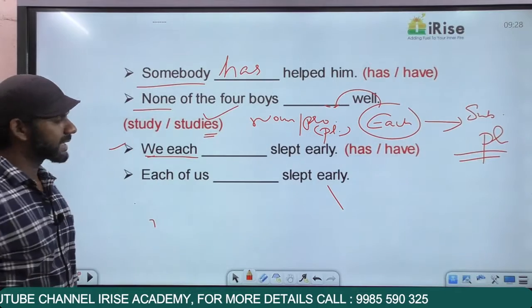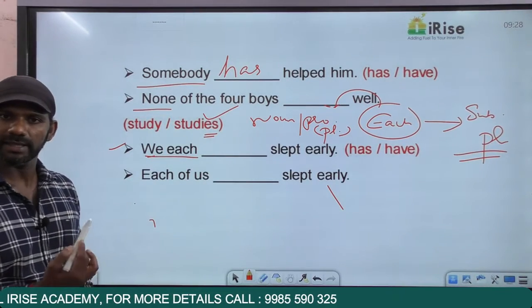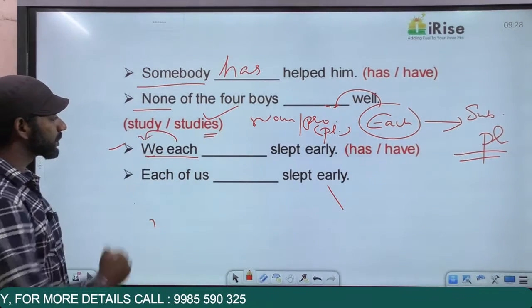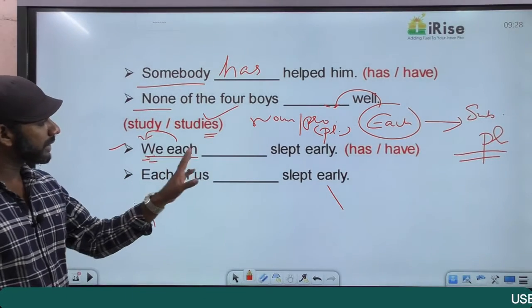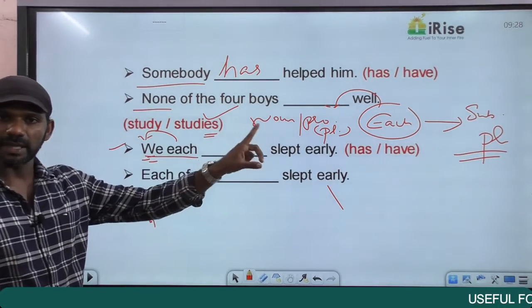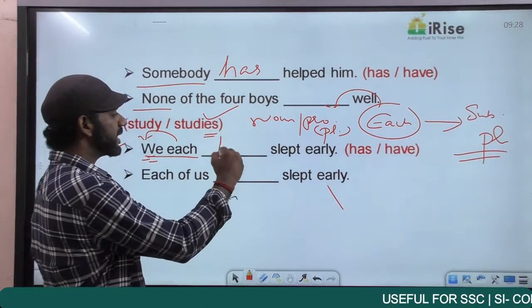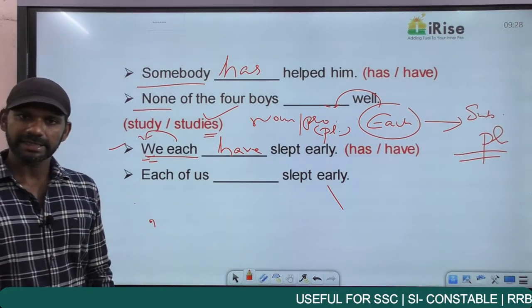Come to this statement. We each dash slept early. The options are has, have. In this statement, we have a plural pronoun in front of each, that is we. So we have a plural pronoun in front of each, exception, subject is taken as plural, the verb must also be plural. We each have slept early. Getting it?